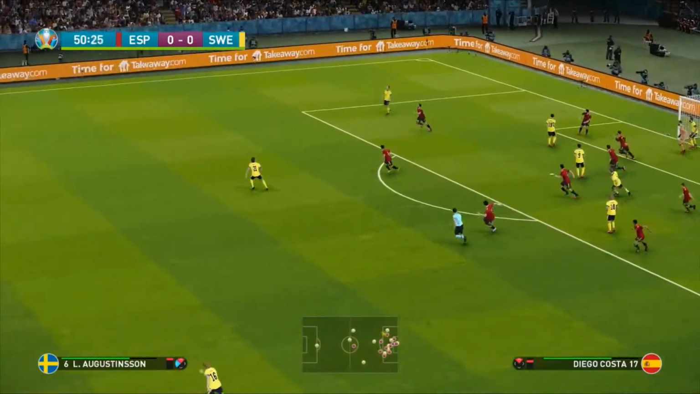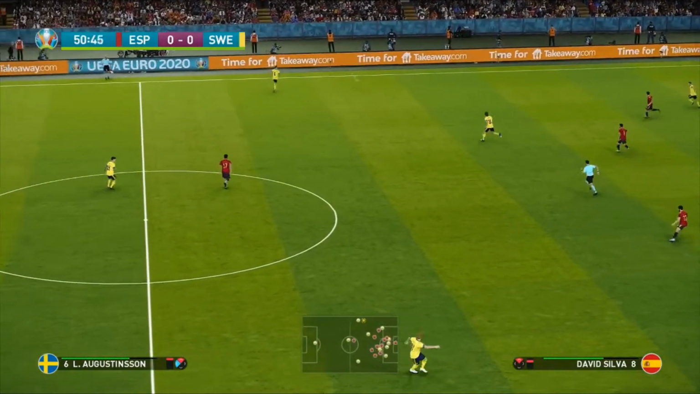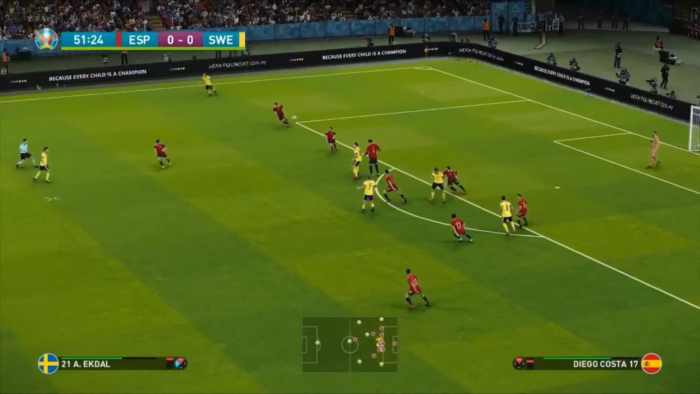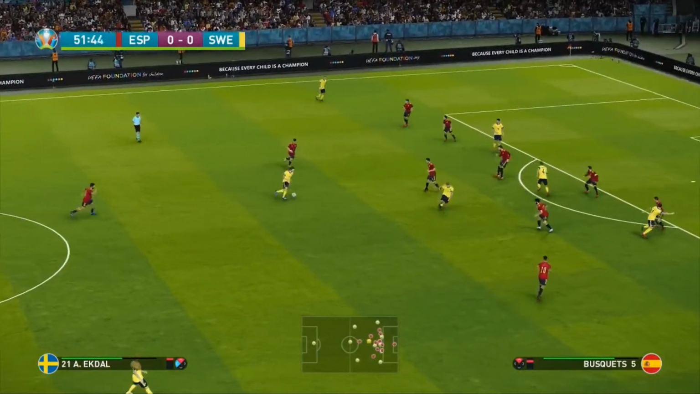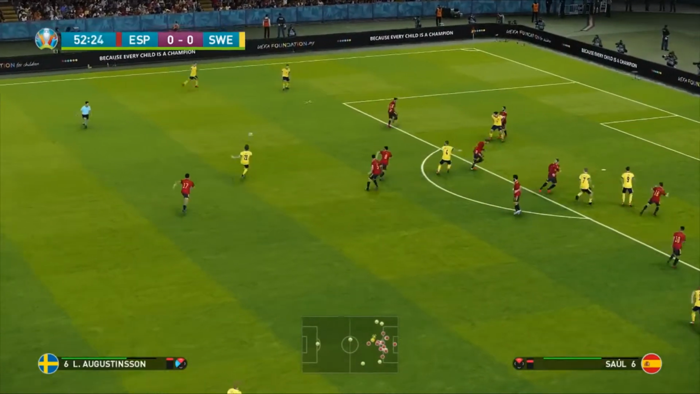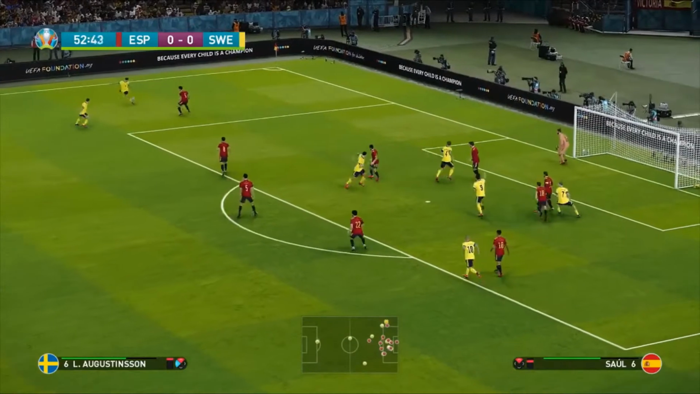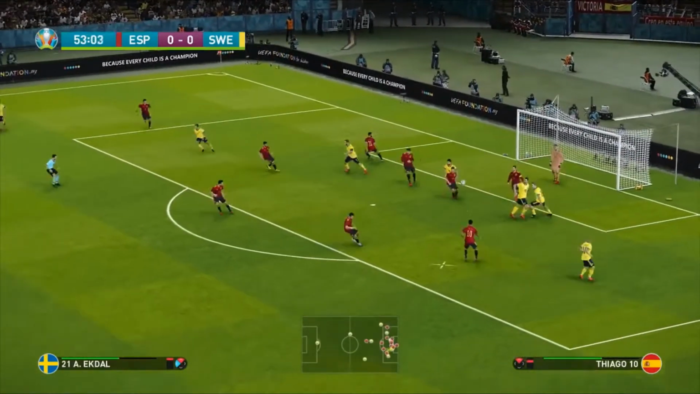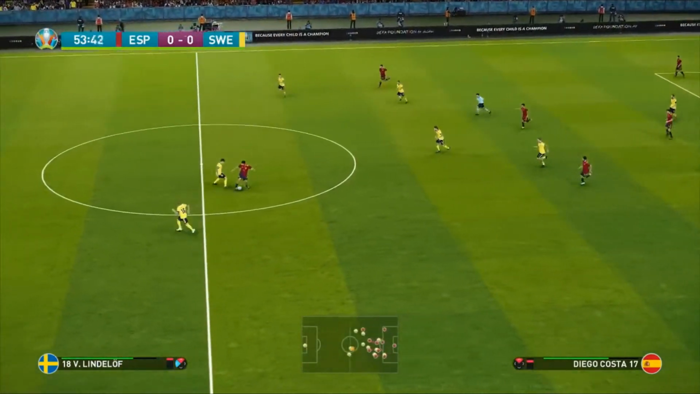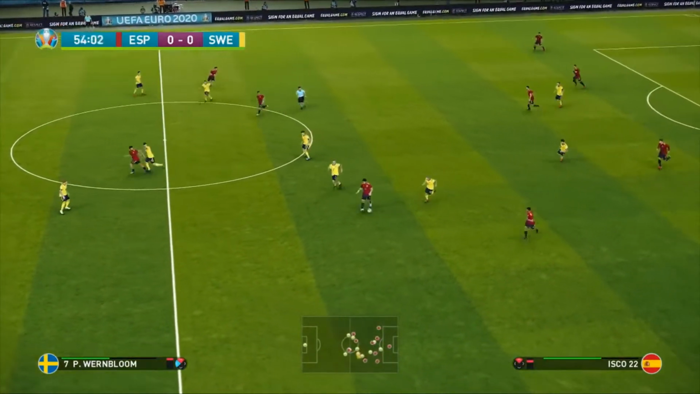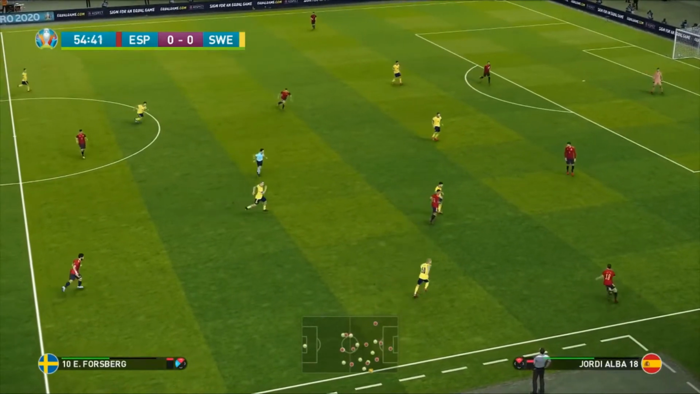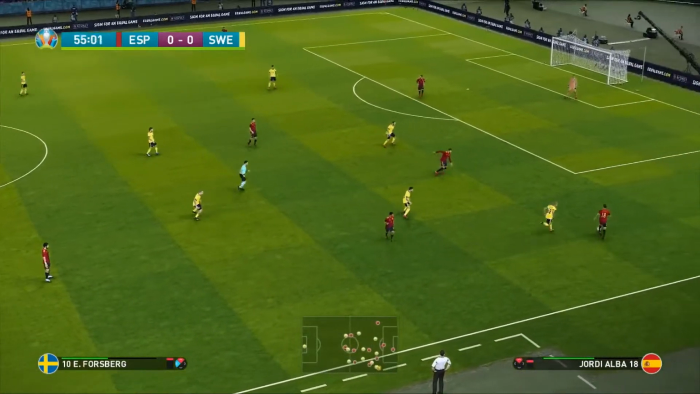Oh, well, Grankvist has come all the way up there, and he should have scored that. Great opportunity from Grankvist. Here's Ekdal. Wernbloom. Grankvist, he's all the way up there. Augustinsson hits it in. Cleared away, and I tell you what, the Swedes are putting the Spaniards under severe pressure to defend, because Grankvist just hit the crossbar there. Oh, well, that was a great opportunity to make it 1-0 to Sweden.